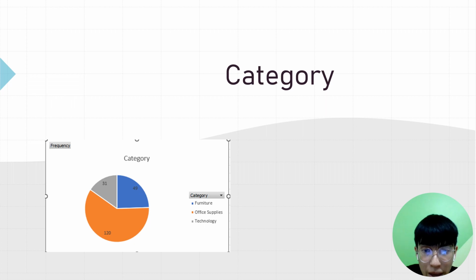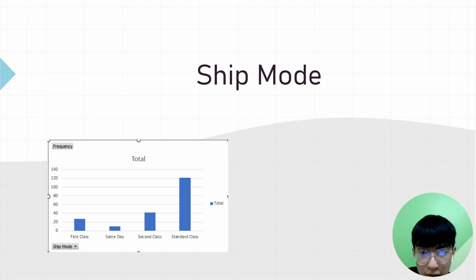For category, in the pie chart above, office supply has the largest number, which is 120 out of 200, followed by furniture, which is 49 out of 200, and lastly technology, which is 31 out of 200. For ship mode, standard class has the largest number, which is 121, followed by second class, which is 42. Same day has the smallest number, which is only 10.